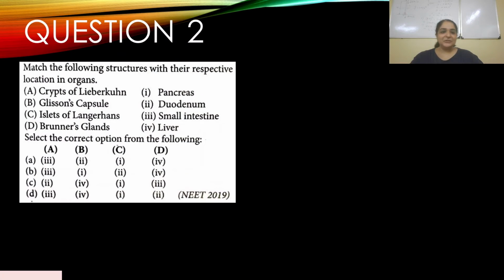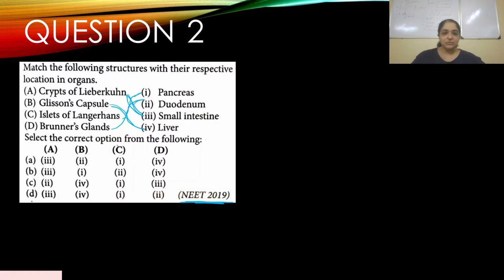All right, so question number 2. Match the following structures with their respective location in organs. This appeared in NEET 2019. So we need to match. Crypts of Lieberkühn, they appear in the small intestine. Glisson's capsule, clearly in the liver. Islets of Langerhans, that's in the pancreas. Brunner's glands, duodenum.